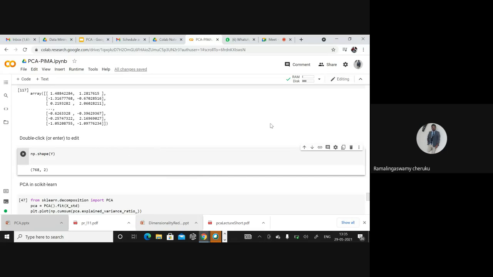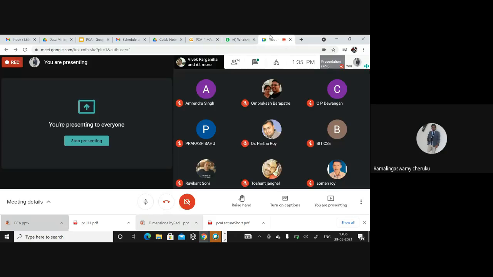So this is how we can use the principal component. First, for dimensionality reduction, PCA first transforms the data. Once it transforms the data, it will pick up the best K features by using the variance ratio criteria, like how much variance you want to preserve, whether 90%, 80% or 50%. Based on that, you can choose the optimal K value. That will be your best principal components.